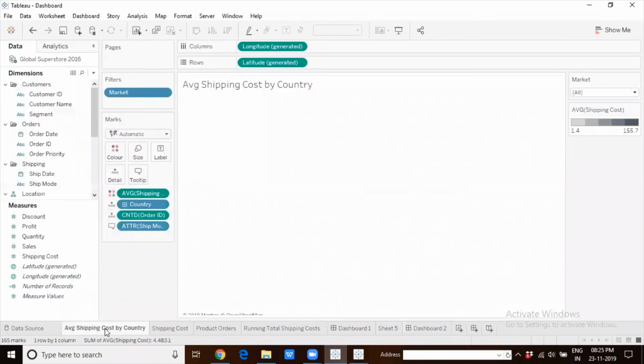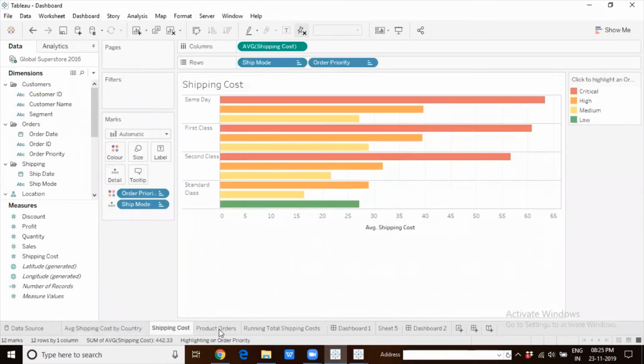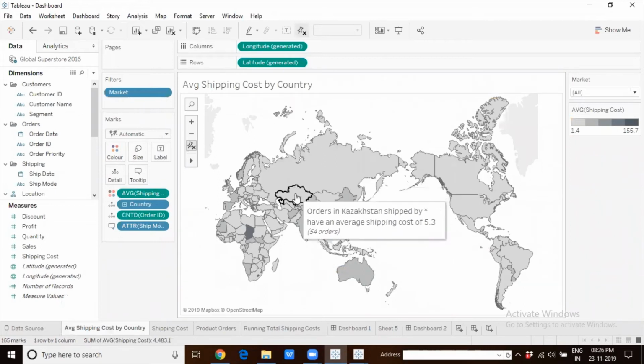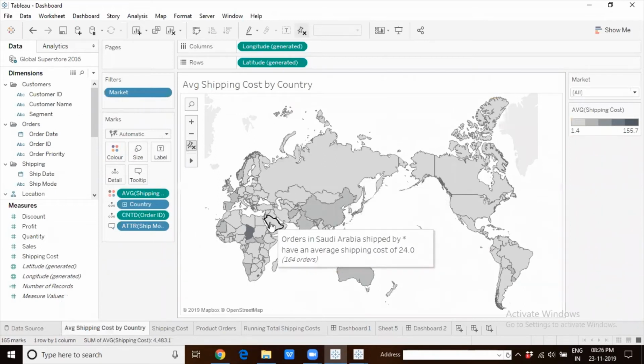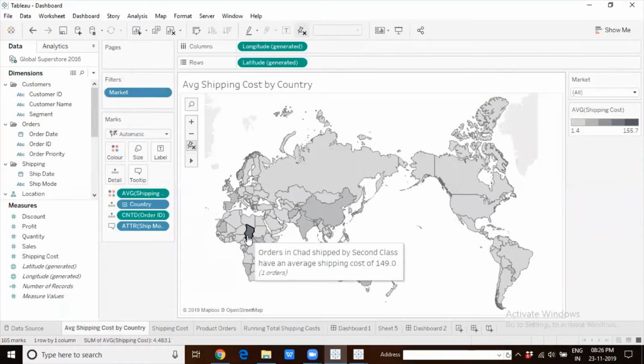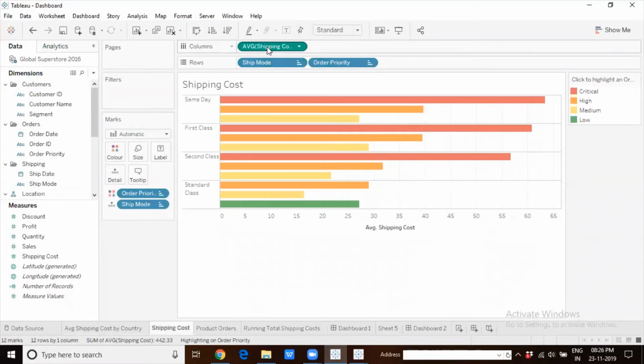So the dashboard I'm using contains 4 worksheets. There is average shipping cost by country. There is a shipping cost bar graph. There is a product orders stacked bar graph. And in average shipping cost by country, each and every country is colored based on the average shipping cost there. So we understand that this particular country in the African market has very high average shipping cost. Then there is a shipping cost bar graph, which is showing again the average shipping cost itself across different ship modes and different order priorities, color coded by order priority.